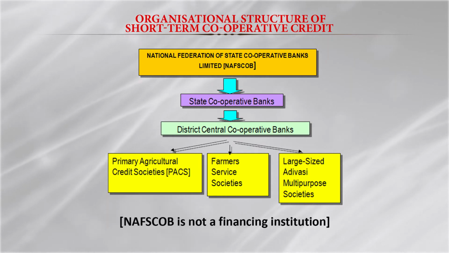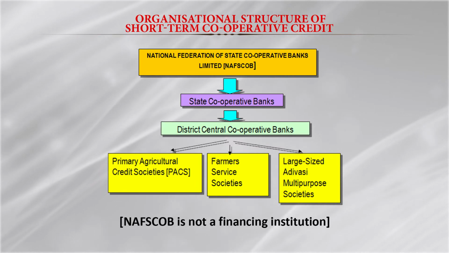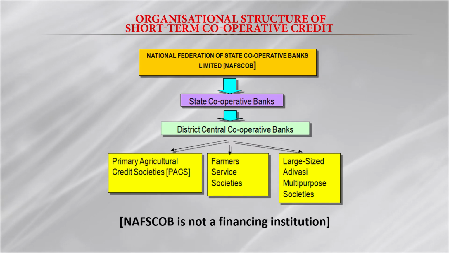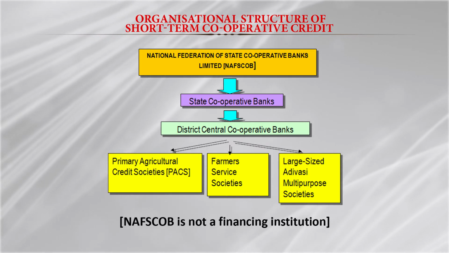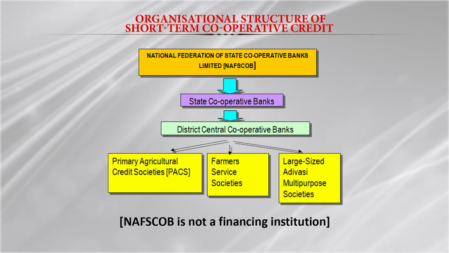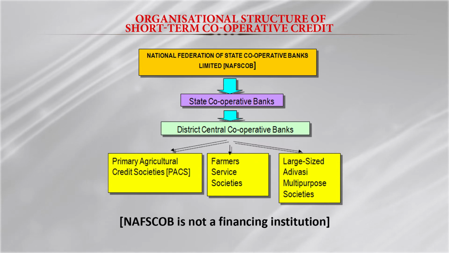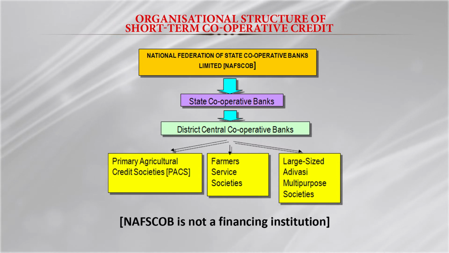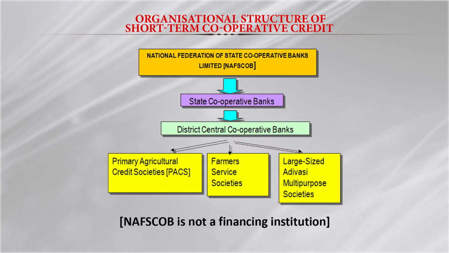And the National Federation is basically not a bank, not a financing institution. It is the organization which promotes the concept and coordinates the activity of the state cooperative banks. They do not conduct transactions directly, but they support, coordinate, and promote the activity of state cooperative banks.